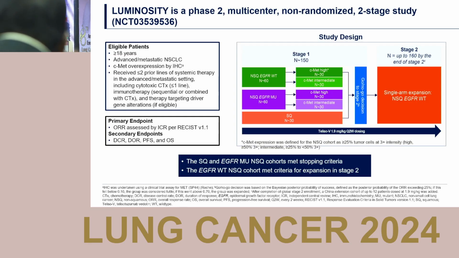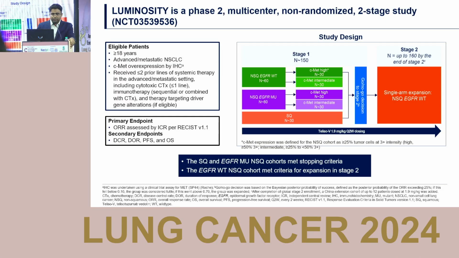In the study design, they included patients more than 18 years old with advanced metastatic NSCLC and c-MET protein overexpression, defined as high or intermediate. Any NSCLC patient with more than 25% expression of MET protein by IHC and 3+ staining is considered MET overexpressing.